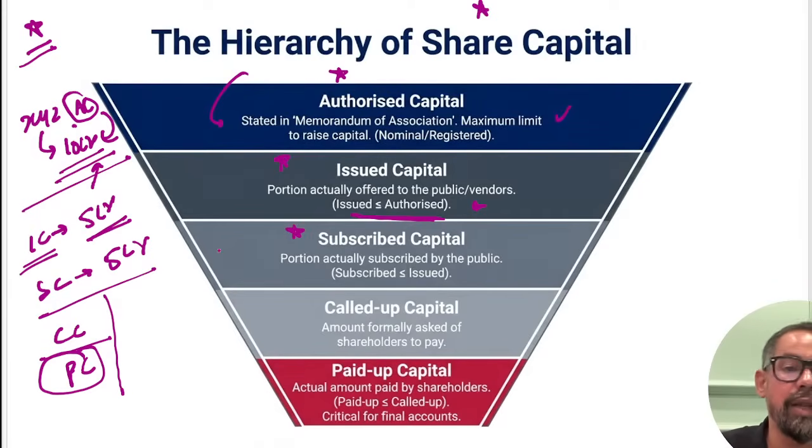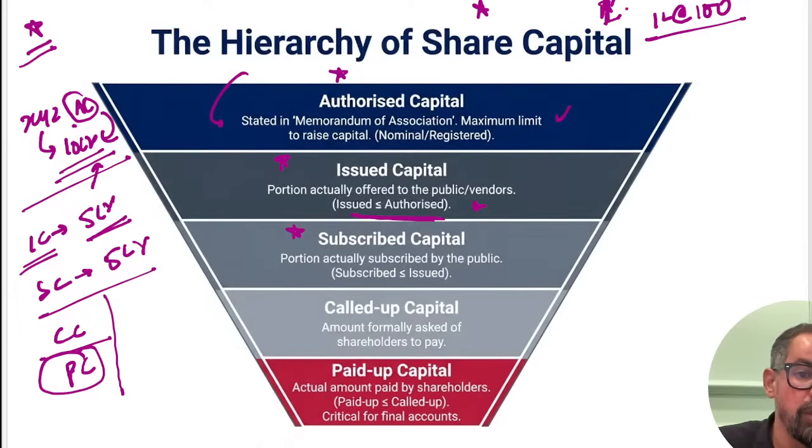In book building, let's say this XYZ is coming with a share price of 100 rupees. They issued, let's say, 1 lakh shares at 100 rupees. So their issued capital is 100 into 1 lakh. Then they got 100% subscription, let's assume, meaning they got subscription for the entire issue itself.